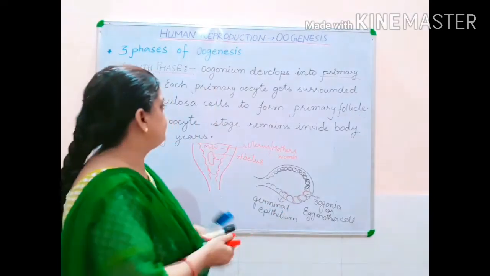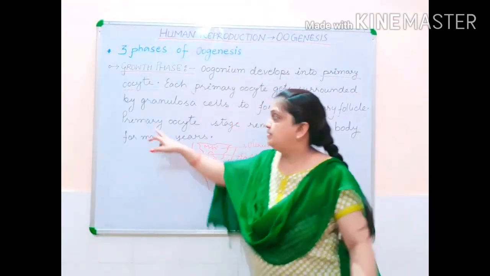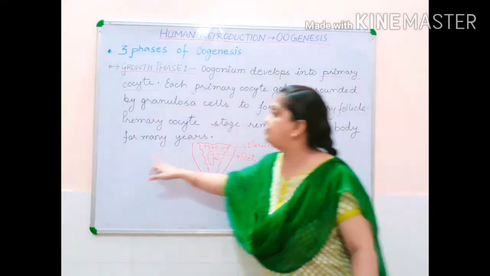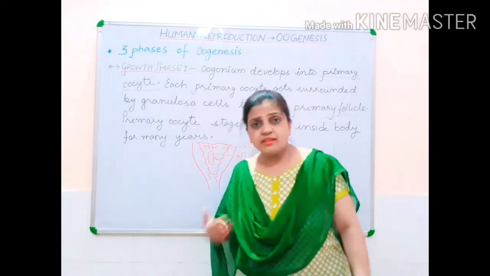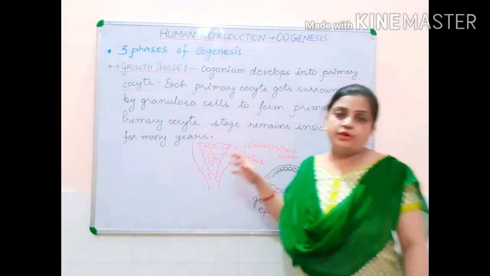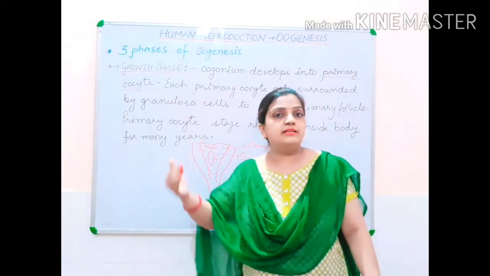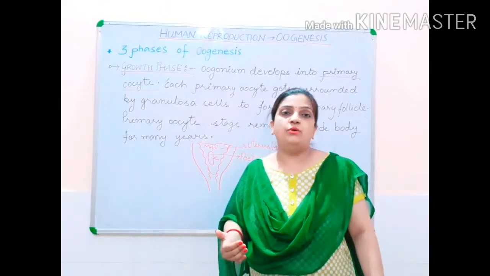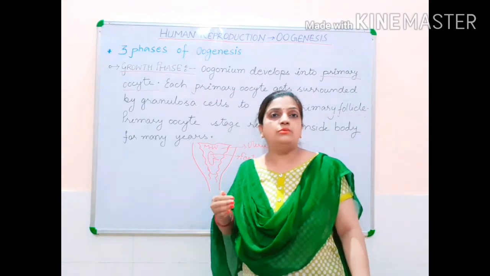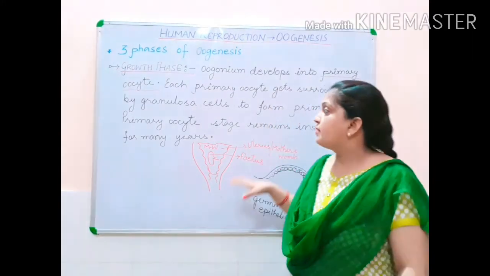Now children, here I have mentioned that this primary oocyte stage remains inside the body for many years. You will be understanding this point during the explanation of the whole oogenesis process.